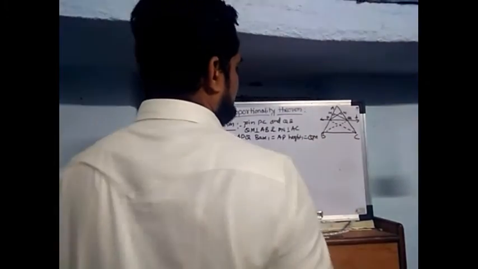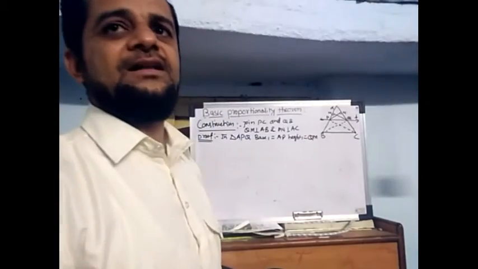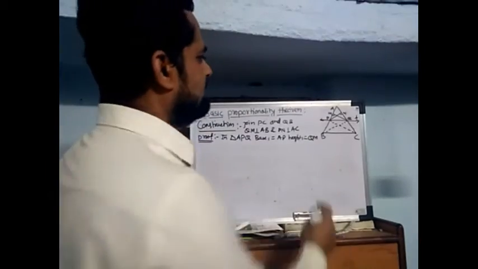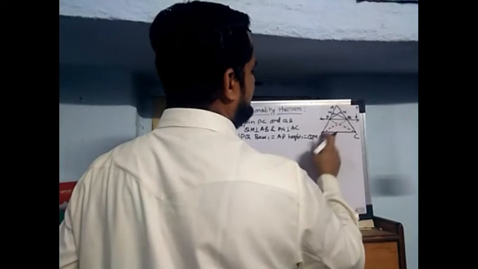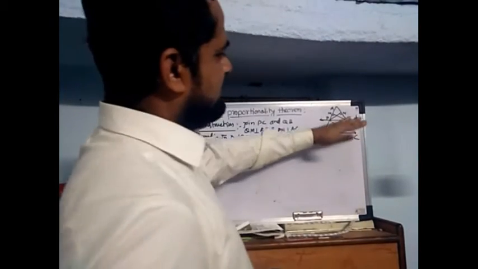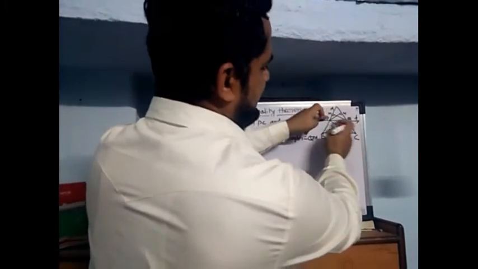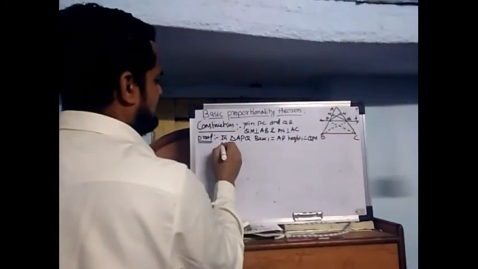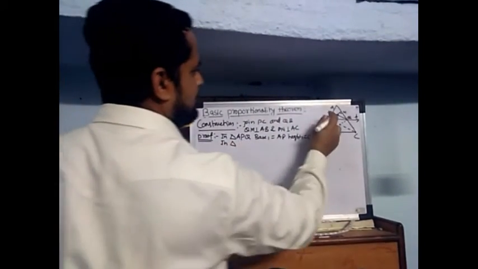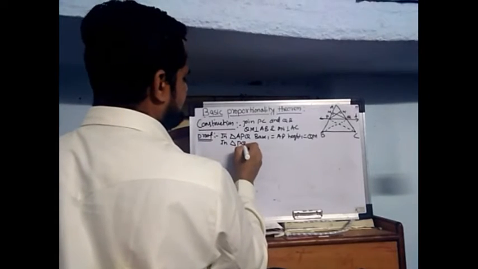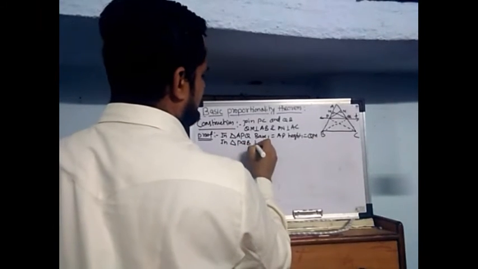Now again consider triangle PQB. Write down base 2.